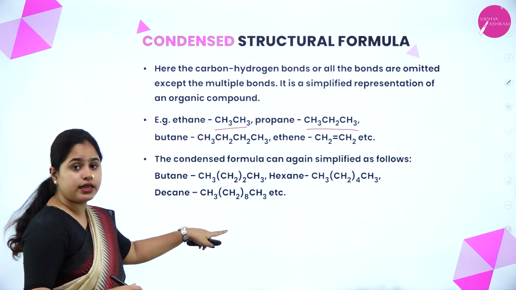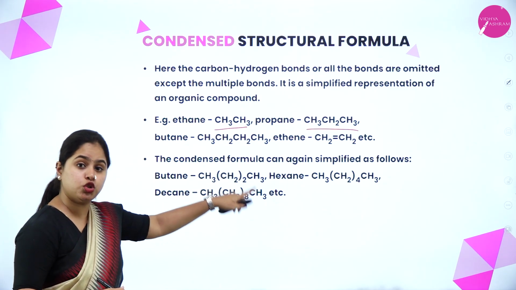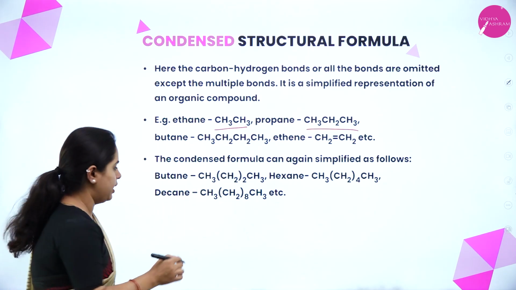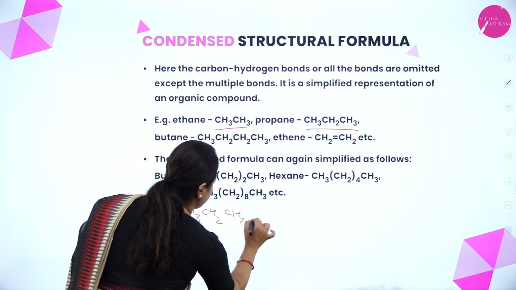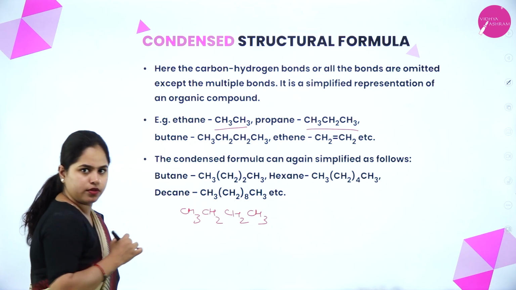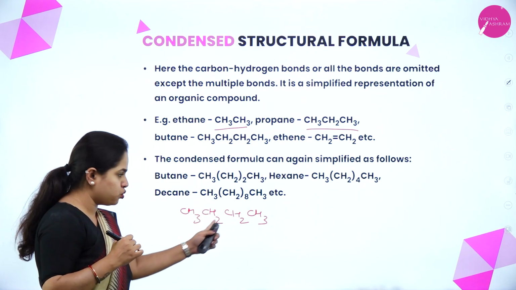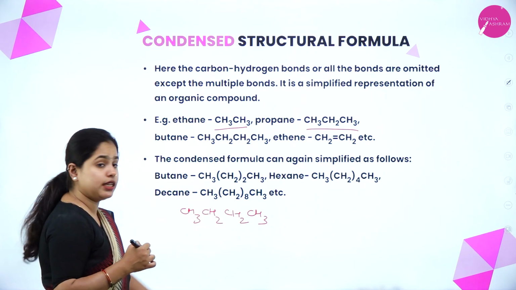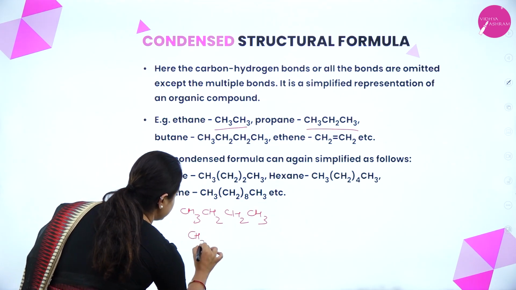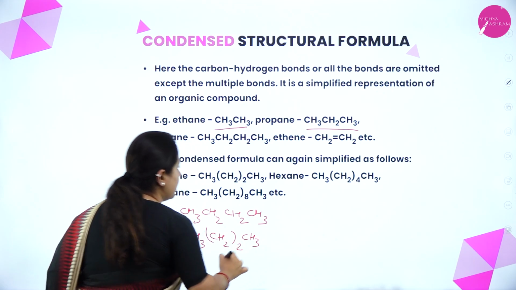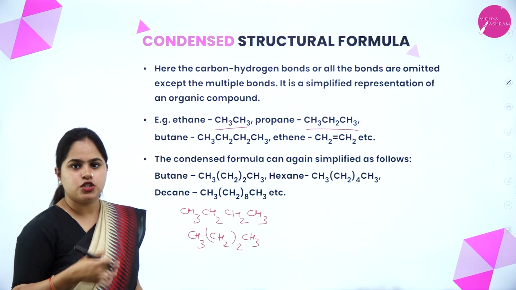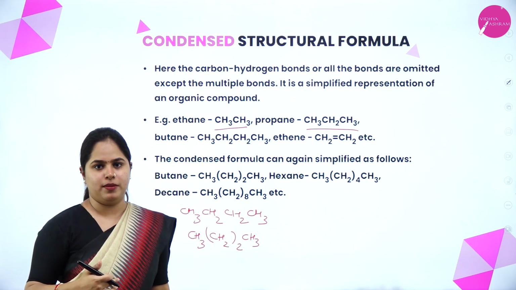Now coming on to the other one, that is butane. It can also be written as CH3, CH2 twice, CH3. Okay, it is CH3, CH2, CH2, CH3. This is butane, right? So there are two CH2 here. Instead of writing this much, I can just write it as CH3, CH2 twice and CH3. Even that way it can be written. So this is the condensed structural formula, right?